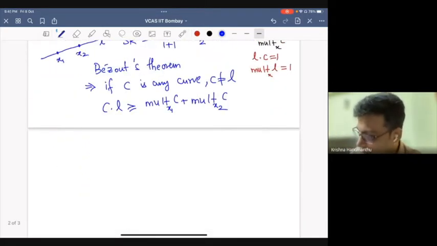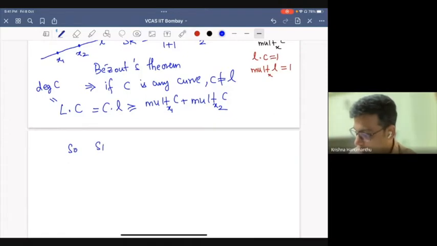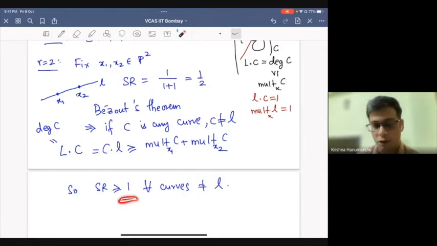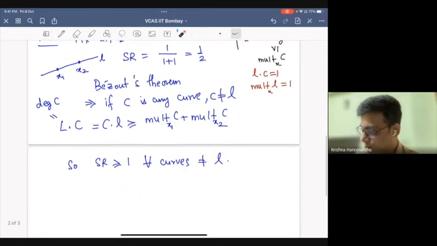And C dot L is of course L dot C, which is the degree of C. So this means that the Seshadri ratio is at least 1 for all curves different from L. So we have 1 by 2 for one curve and at least 1 for every other curve.